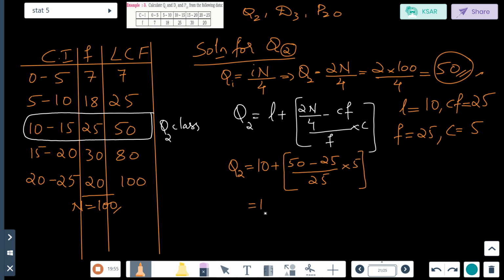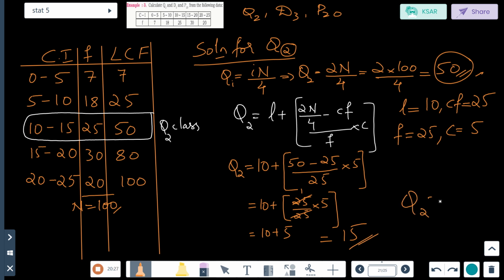So this is equal to 10 plus 50 minus 25 is 25, divided by 25, into 5. 25 and 25 get cancelled. What is remaining? 1. 1 into 5 is 5. So 10 plus 5 is 15. So Q2 value is how much? Q2 is equal to 15.